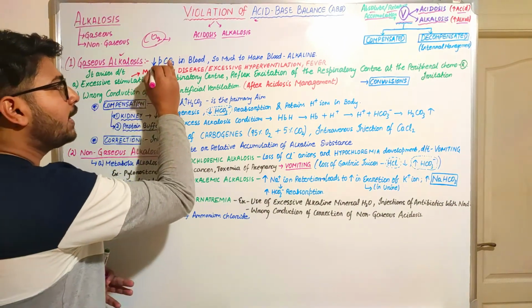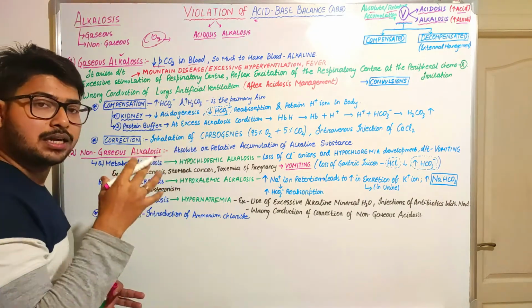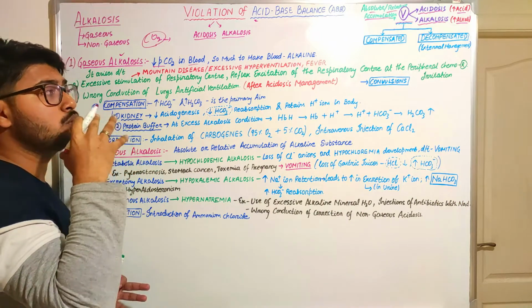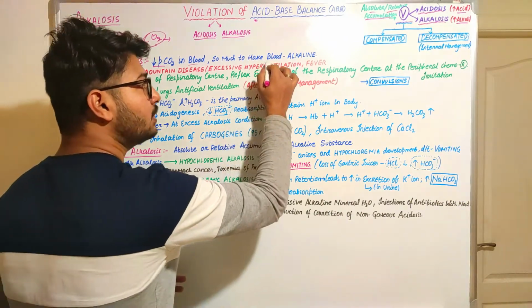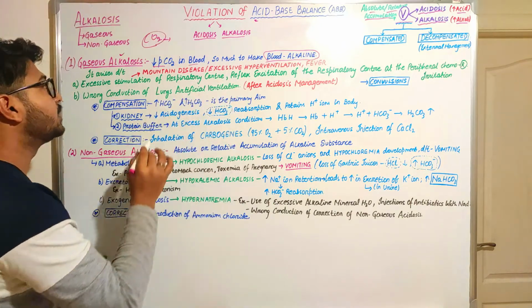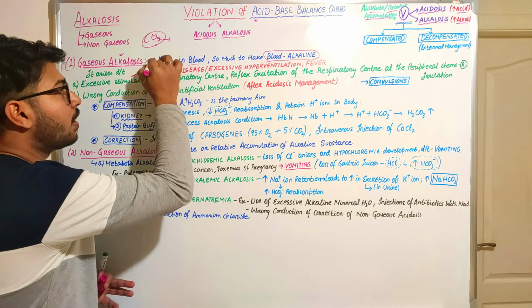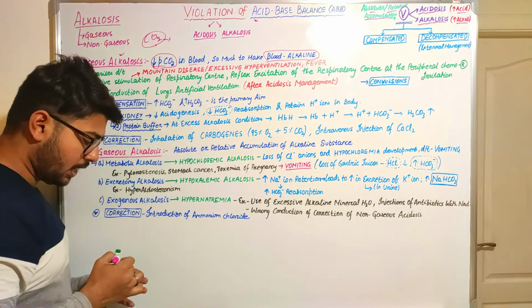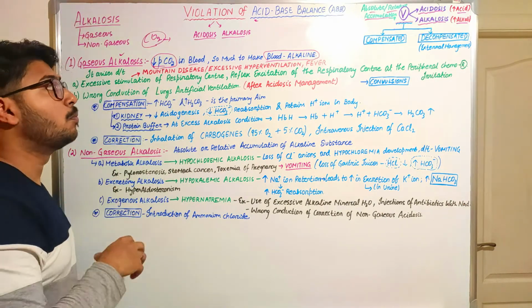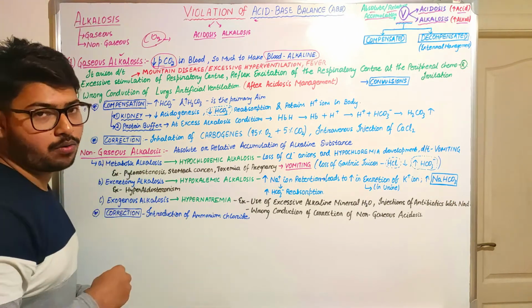So when there is a decrease in the partial pressure of carbon dioxide in the blood, to the extent that the blood becomes alkaline, gaseous alkalosis takes place, because more than the required amount of carbon dioxide is exhaled from our lungs.